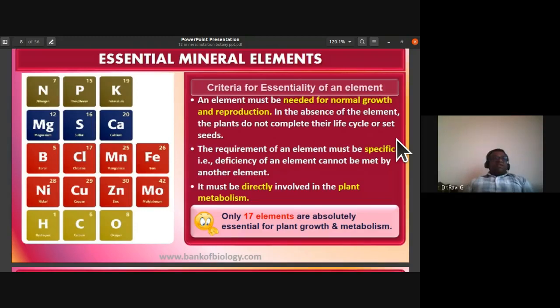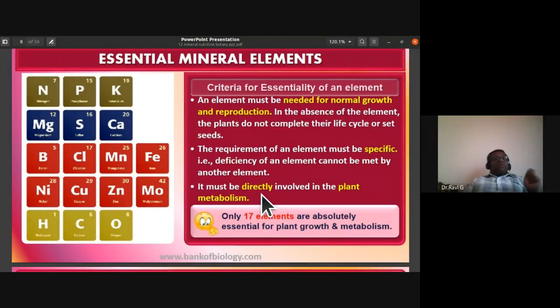Only then do we consider that element to be an essential element.